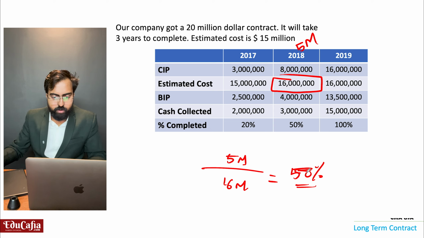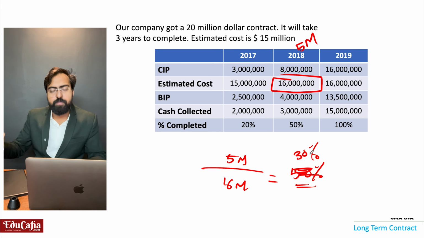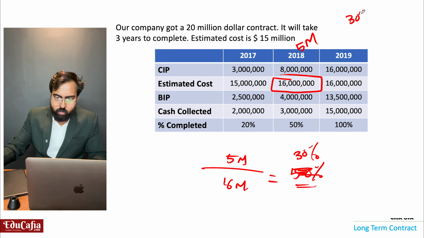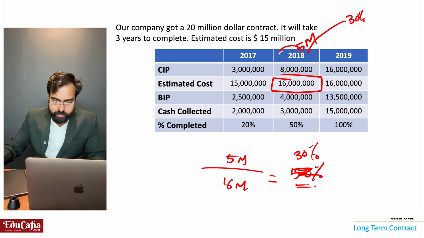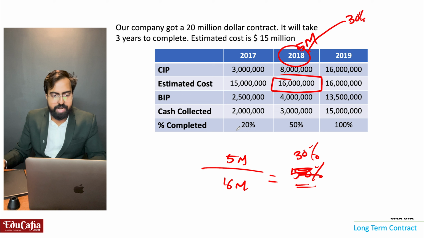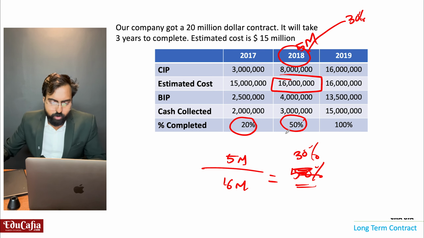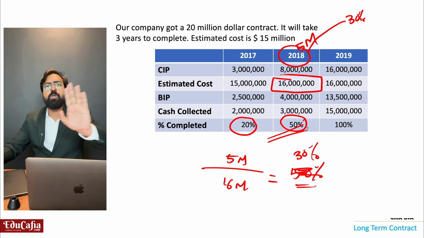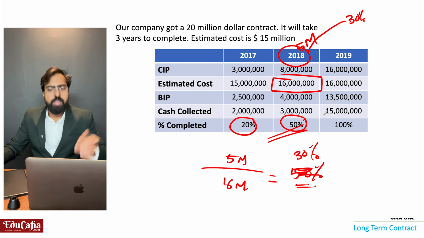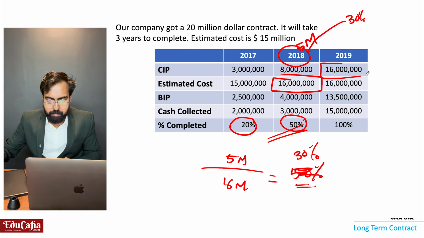Sorry, that is equal to 30 percentage. So my 30 percentage work completed in 2018, but cumulative, here 20 percentage completed in 2017, here also 30 percentage completed, so 50 percentage completed in 2018. Next year 2019, 16 million completed.